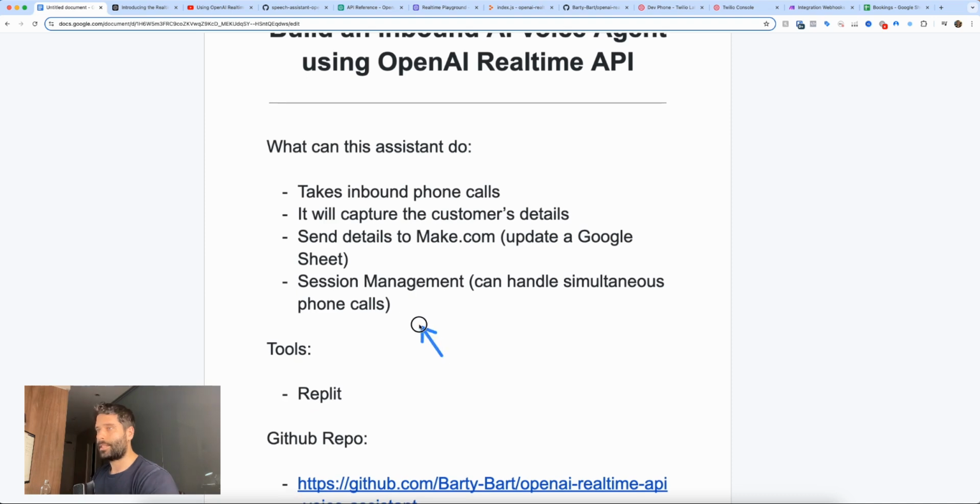And then finally, we have session management. This can handle simultaneous phone calls all at the same time. I think there are some limitations in the API at this stage where, if I'm not mistaken, the max phone call length is 10 or 15 minutes. Also, if you're on a tier 1 or tier 2 account, there's a limitation on how many phone calls you can have at one time. And then the API has rate limits anyway. But anyway, this is probably going to get outgrown really quickly.